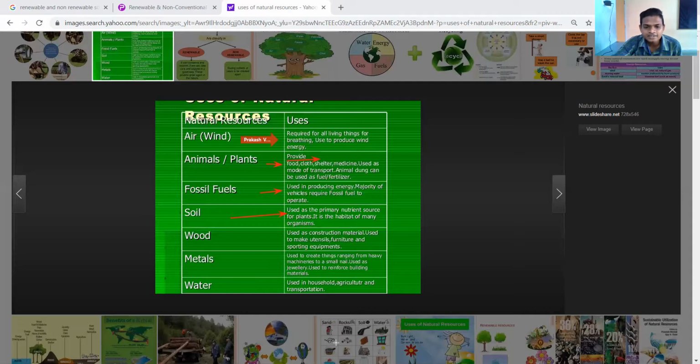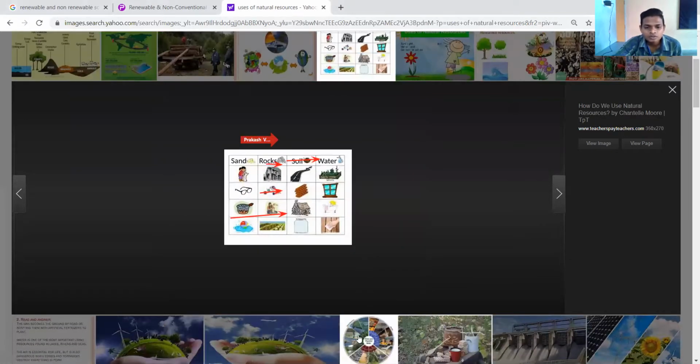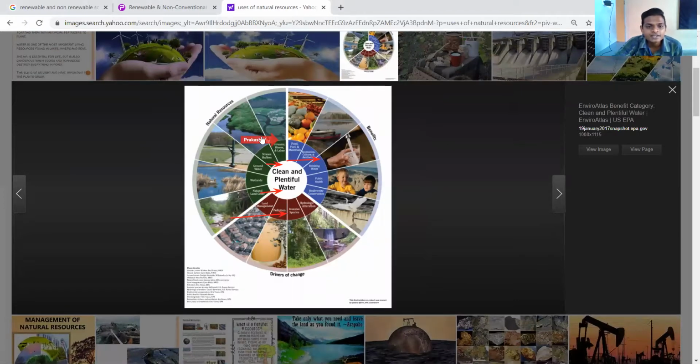So this is what you can see once again. If you want to pause the video and write down the uses of these resources, you can write them in your SS notebook. Again, see water, different woods, then clean plain natural resources, you can see here.